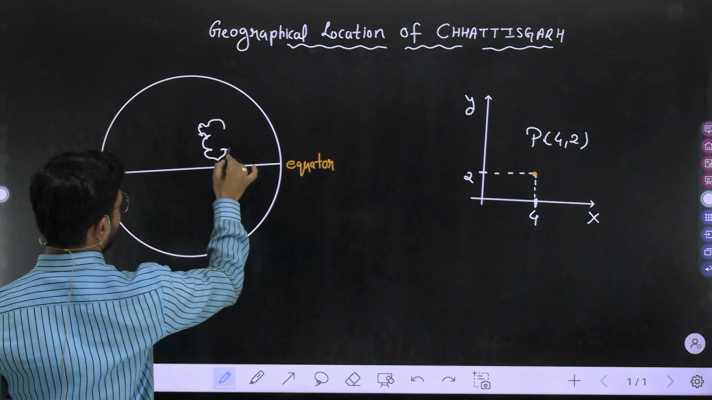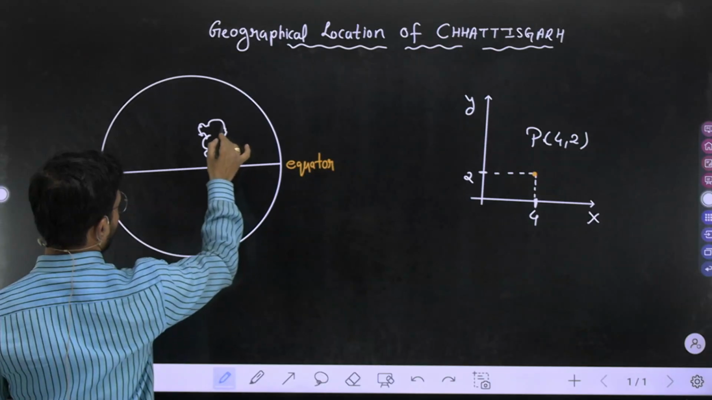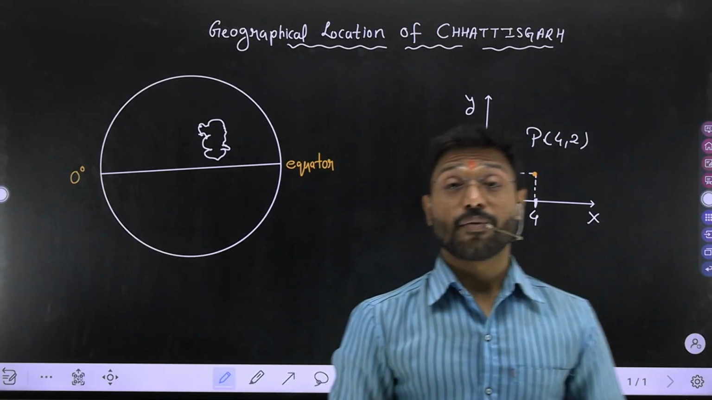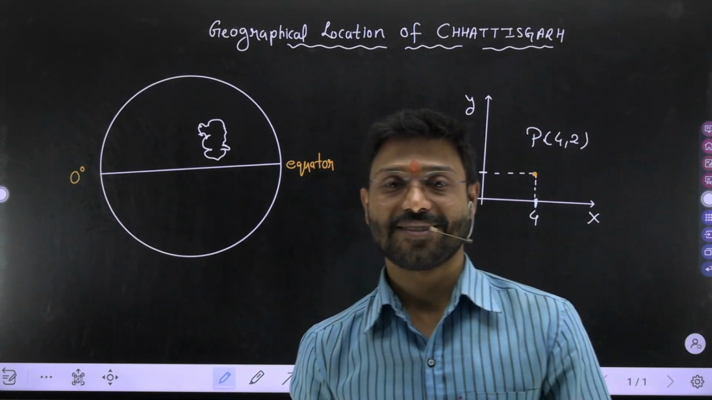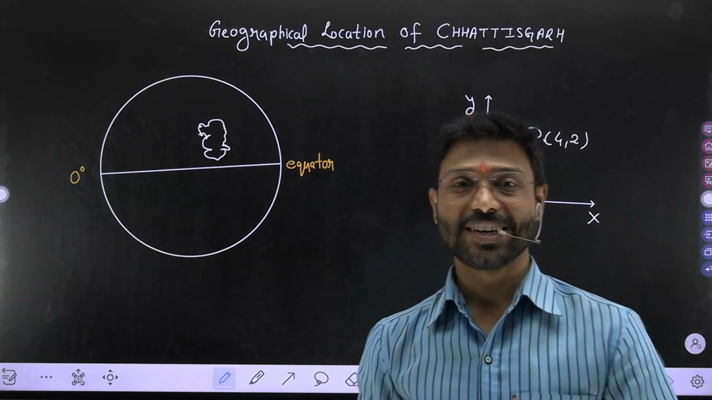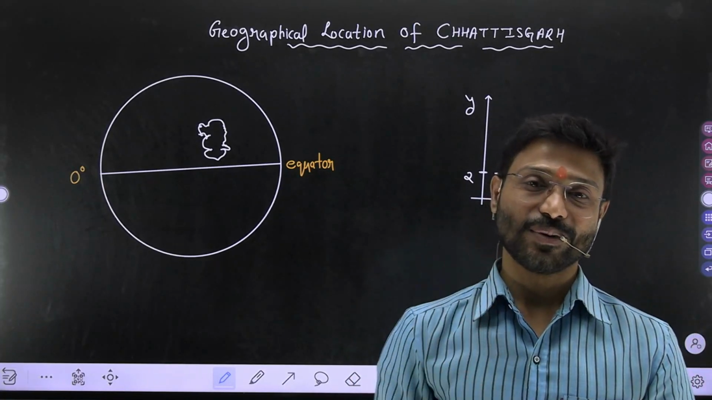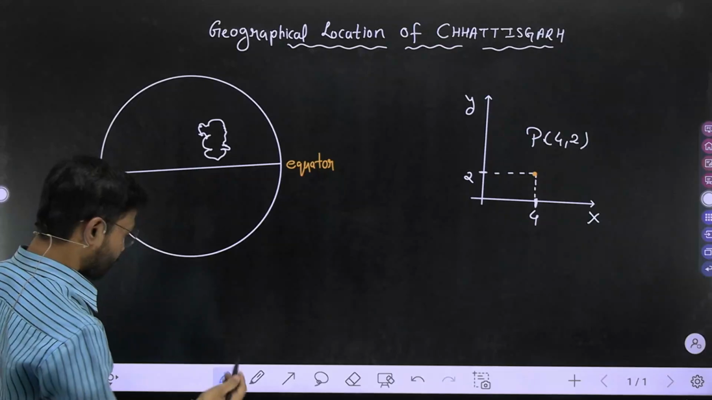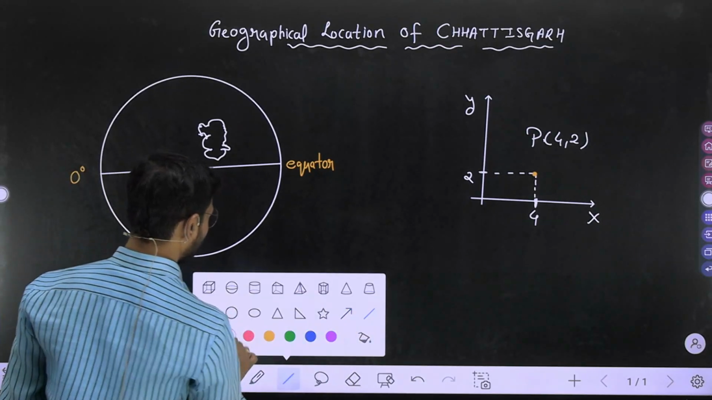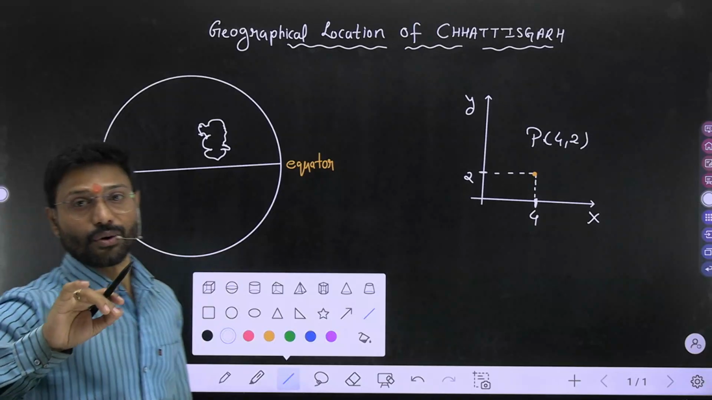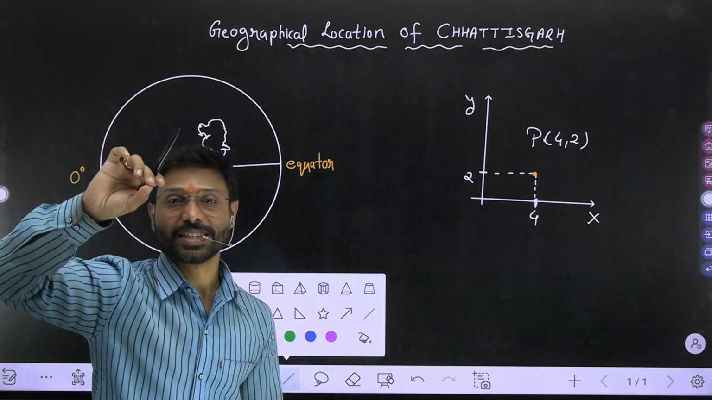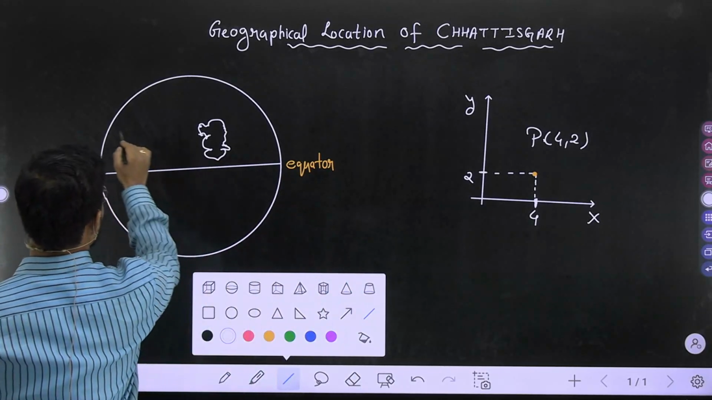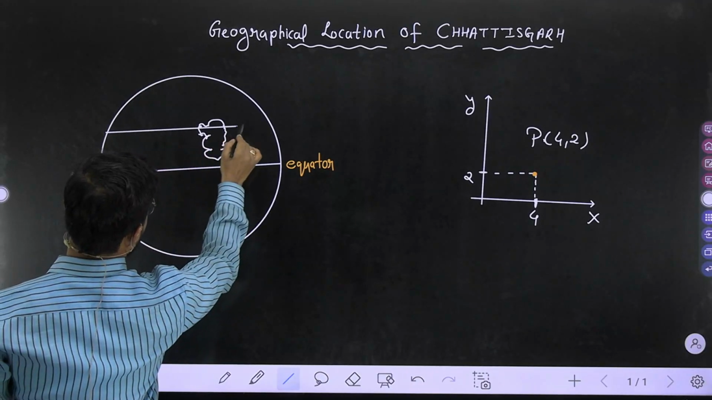Approximately like this. Here it is Gariaband, and this one is your Chhattisgarh. Okay. Now why I'm drawing it so? Just wait for a minute. I will clear each and every doubt. Now see, here it is your Chhattisgarh. Now draw an imaginary line which is going to pass from the Chhattisgarh, from the upper part of it, like this. Here it is. Okay, dear.